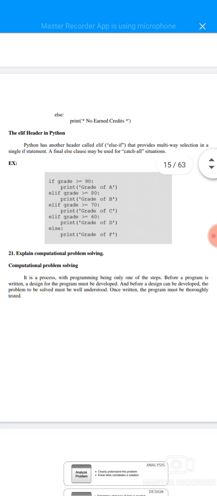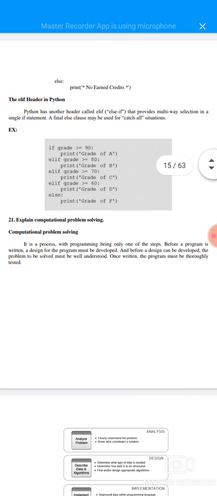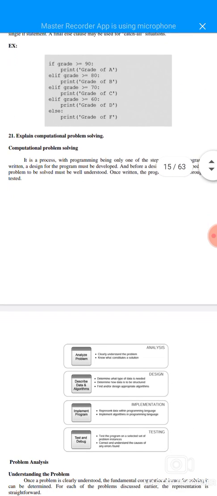The else if header in Python. Python has another header called else if that provides multi-way selection in a single if statement. A final else clause may be used to catch all situations. It's the same thing; given example, if grade is greater than or equal to 90, grade of A, B, C, D and F. And then 21st question.